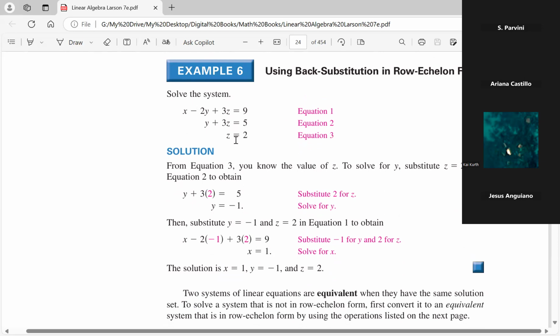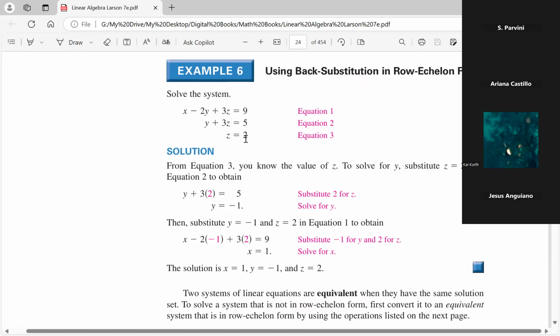The back substitution is just that. You start with the last equation. You then back substitute 2 for z in the second equation. So you're doing back substitution. That's what he's done here. You see that? Plugs in a 2 for z, and you get y to be -1.